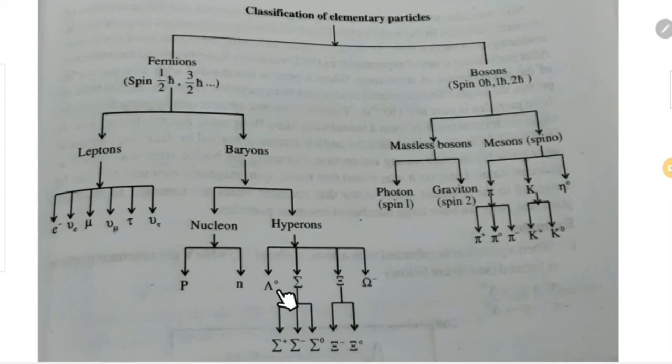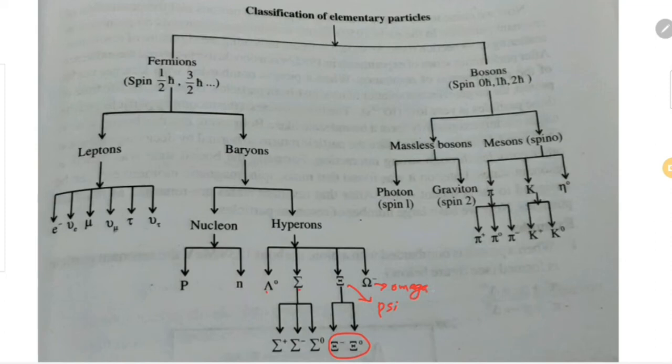Lambda particle, it has neutral charge. Then the sigma family has sigma plus, sigma minus and sigma 0. Next one is psi. So this is lambda, sigma, psi. The psi family consists of two members, psi minus and psi 0. And the last one is omega. So these are the members of the baryon family.